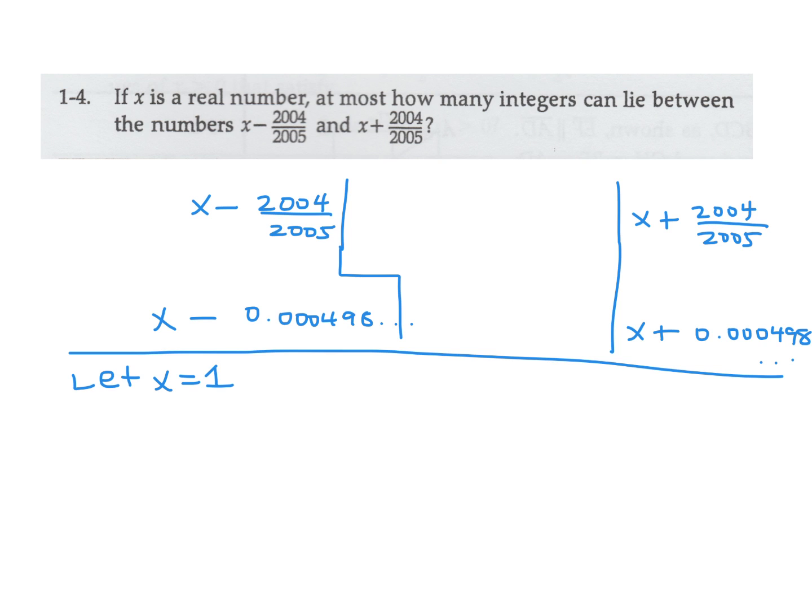If it is 1, then this term becomes 1 minus that. Well, I guess I have to use my calculator. Sorry, I know why I got confused, because the value of this is actually not what I wrote.